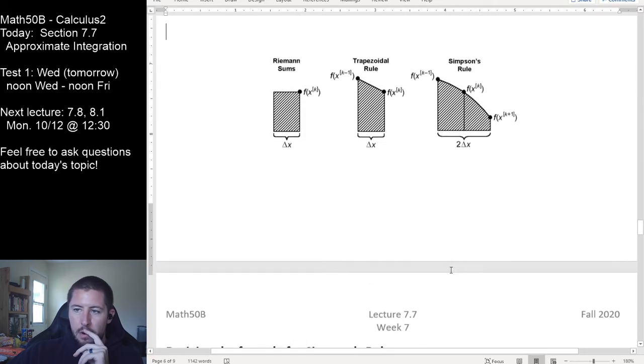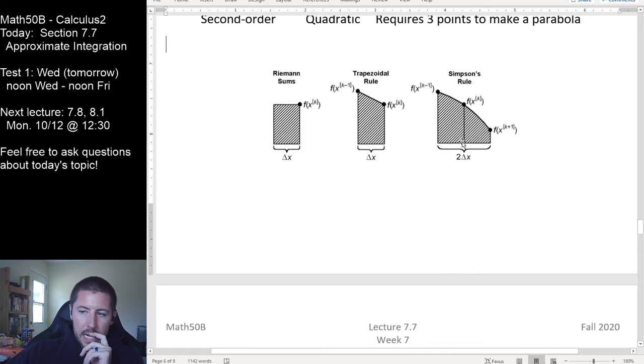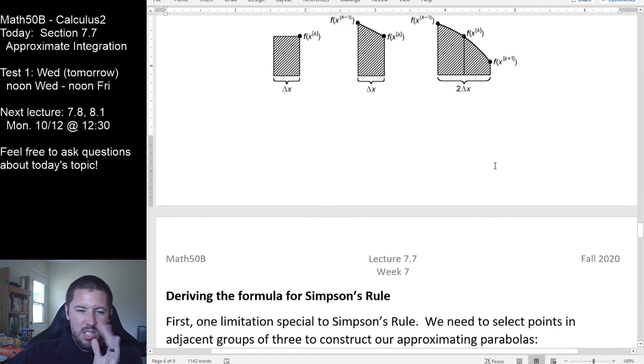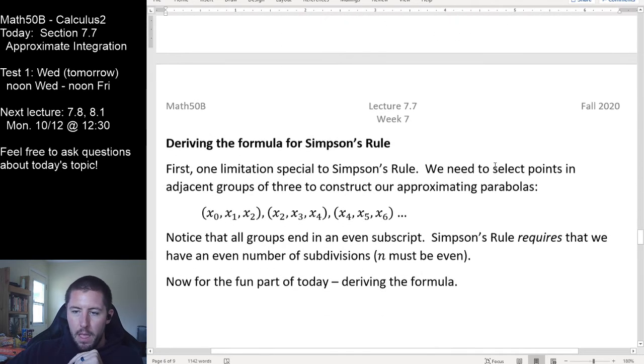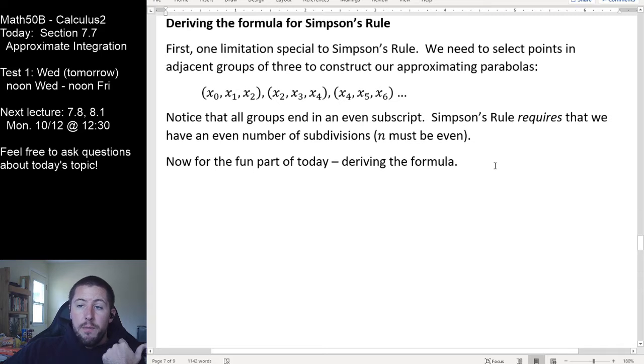And by the way, before we move on here, notice, because we need 3 x values here for each of our groupings, there's going to be one little extra restriction that goes with Simpson's rule. It's nothing major, but it's something that we got to remember here. We want to derive the formula for Simpson's rule. How do we get this summation? We're not just following the carbon copy steps of our old Riemann sums.